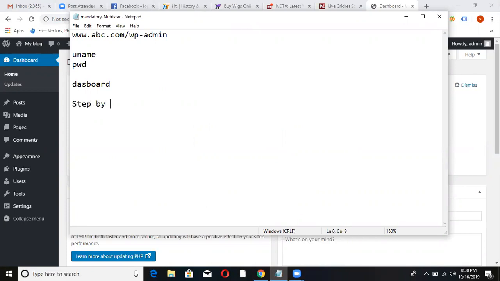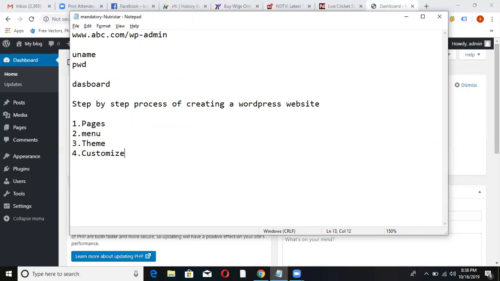Now, the step-by-step process of creating a website, that too a WordPress website. What is the step-by-step process? These are the 4 steps, remember. First, create pages. Second, menu. Third, theme. Fourth, customize. The 4 steps you have to do.